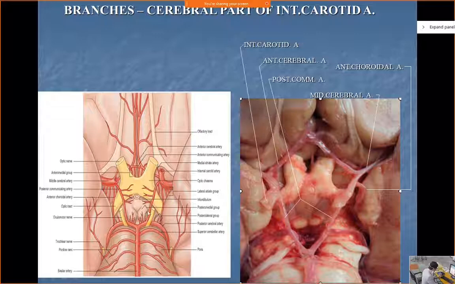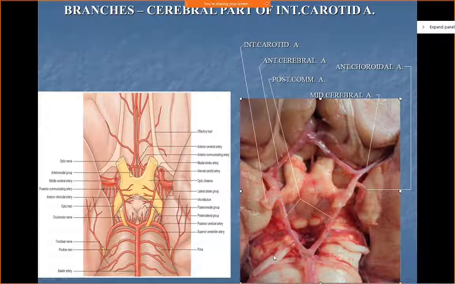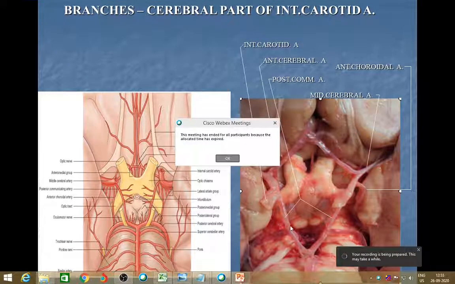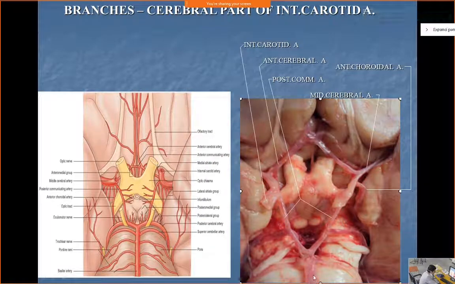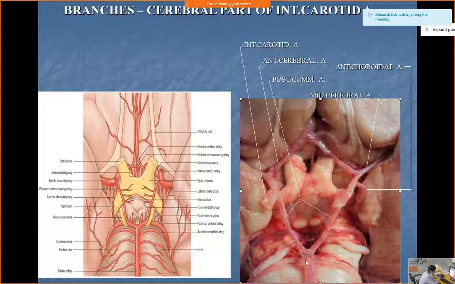Above the pons, brainstem consists of midbrain, pons, medulla, isn't it? So this is the area which is known as the midbrain. Now again if you dissect the midbrain you will get different areas. One of those areas is known as the peduncles. So this is one peduncle of the midbrain, this is another peduncle. Can you see in this picture? This is the basilar artery, and this is the pons. Beyond the pons, the basilar artery will divide into the posterior cerebral.